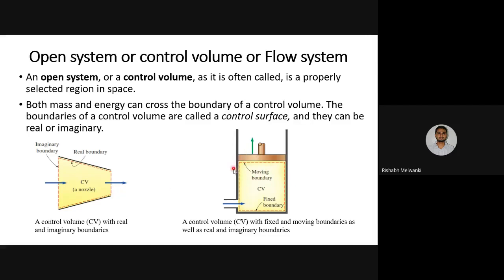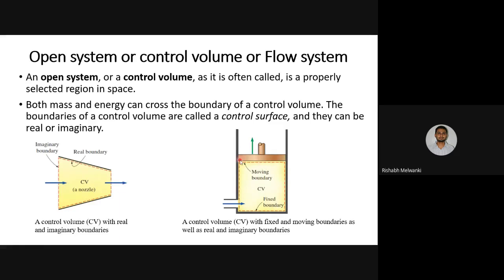Okay, take the example again of a piston-cylinder arrangement, but with one condition: an opening is provided. Here, this is the volume. When we push the piston down, what will happen? Volume will reduce, and at the same time the gas inside will exit from this opening. So mass is crossing the boundary, and we are supplying work to the piston. We are pressing the piston from the upper side, so we are supplying work to the system. That is why energy is also entering. That work is entering.